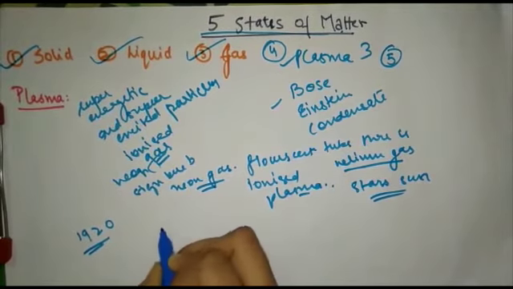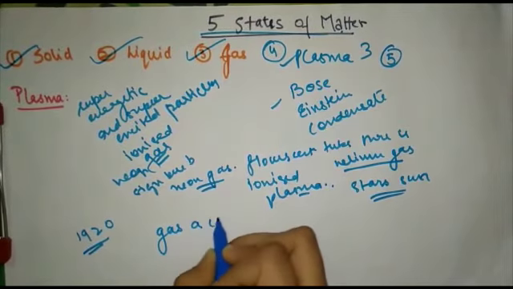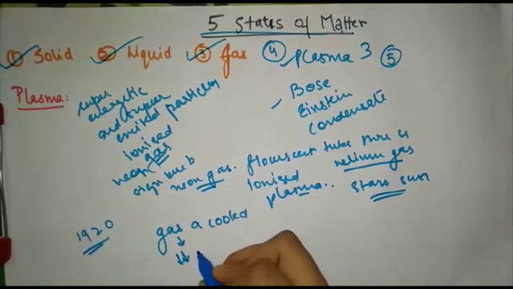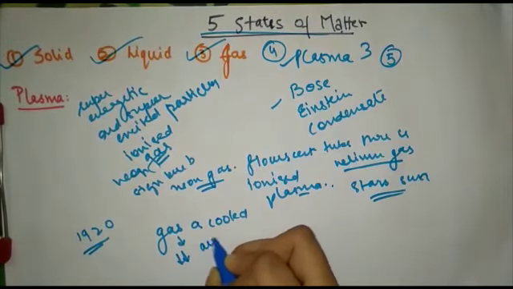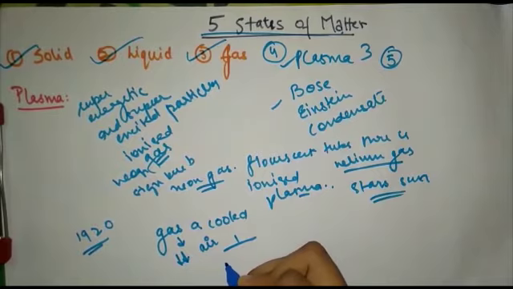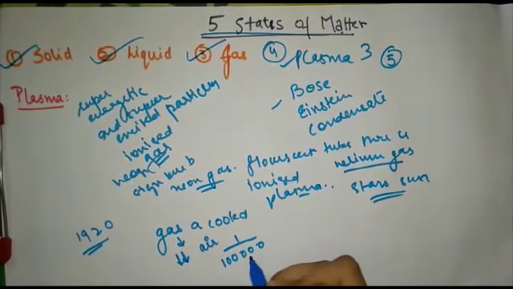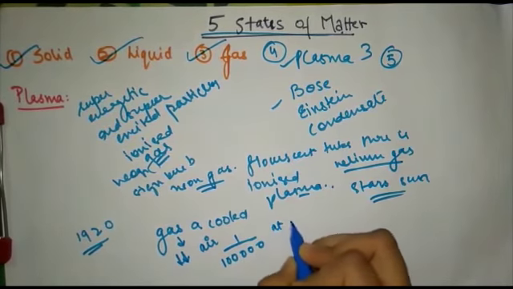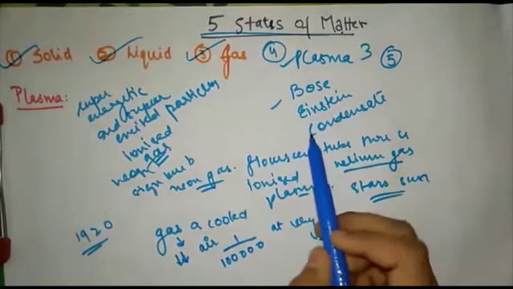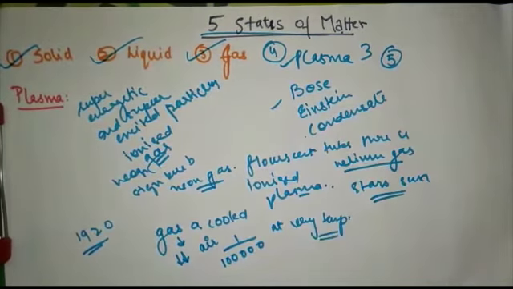When a gas whose density is very, very low compared to the normal air, about 1 by 100,000, is cooled to a very low temperature, we get this Bose-Einstein condensate, which is the fifth state of matter.